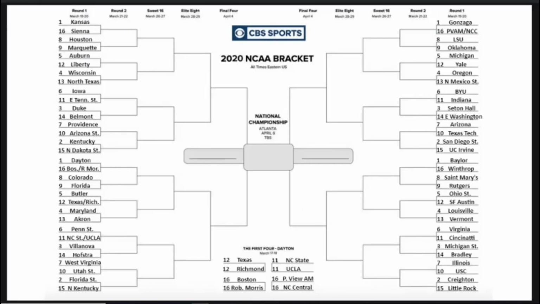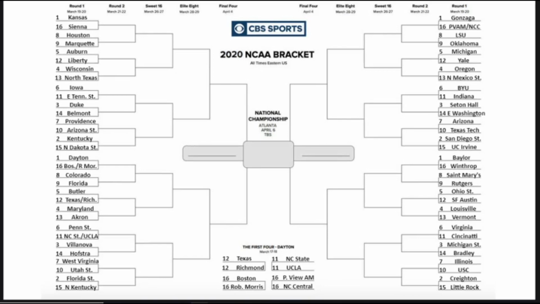So looking at the bracket here, we're going to go ahead and start with the first 4 games of Texas and Richmond for the 12 seed, Boston and Robert Morris as a 16, NC State and UCLA as an 11, and Prairie View and NC Central as another 16 seed. So with all that being out of the way, let's go ahead and start with our first playing game, being Texas and Richmond for the 12 seed.